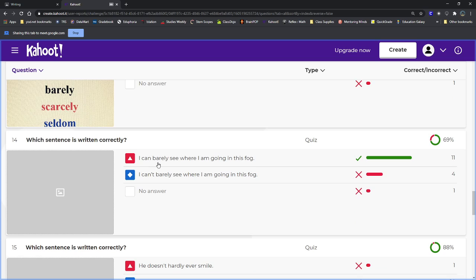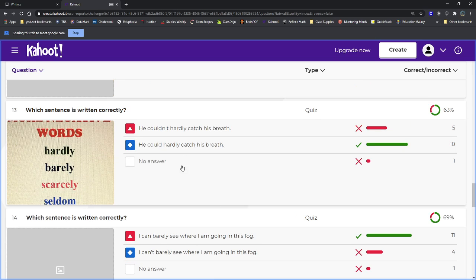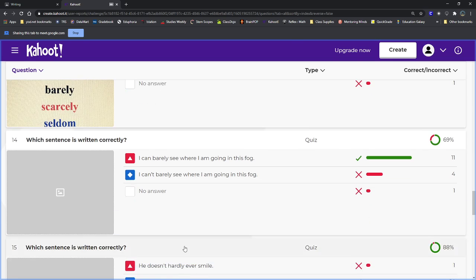Which sentence is correct? I can barely see where I'm going in this fog, or I can't barely see where I'm going in this fog. The correct one was here. I can barely see where I'm going in this fog. We only have one negative. If I say I can't barely see, I have two negatives. Can't, barely. Barely is a lot like hardly. Almost, but just a little bit.